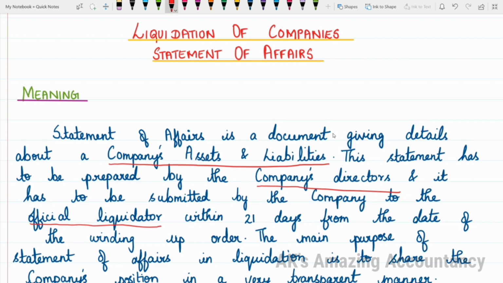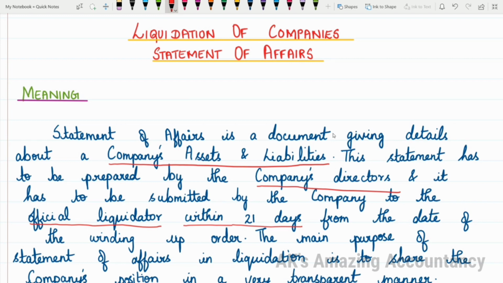The statement of affairs will be prepared by the directors of the company, and after preparing it, the directors will submit the statement to the official liquidator, and this has to be done within 21 days from the date of the winding up order.